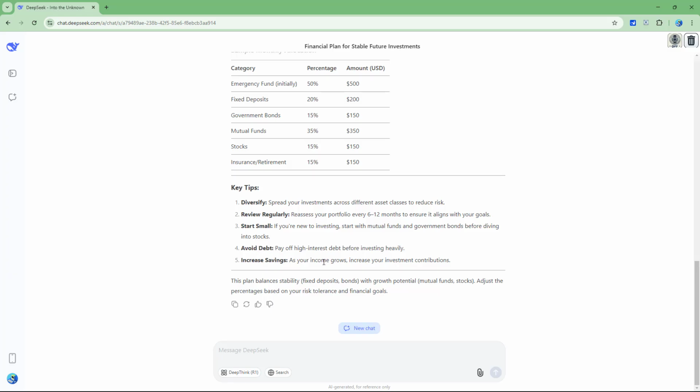And this is how you can also go around and get financial plans as necessary using DeepSeek as well.